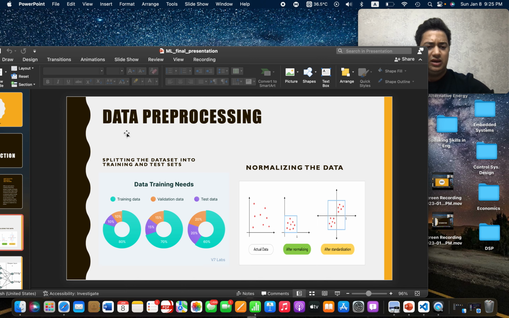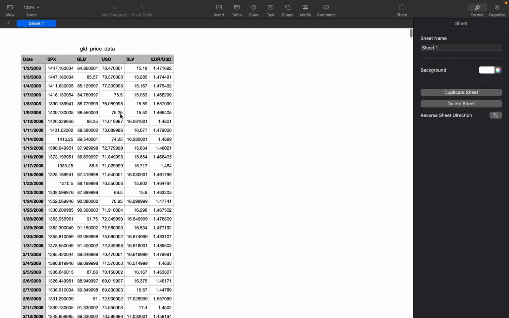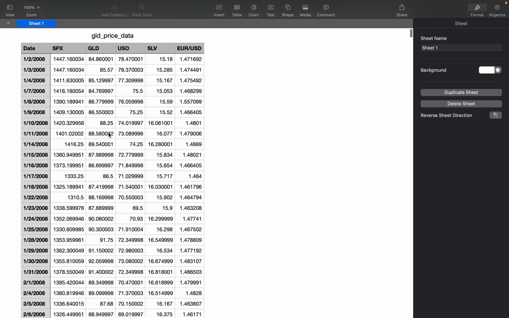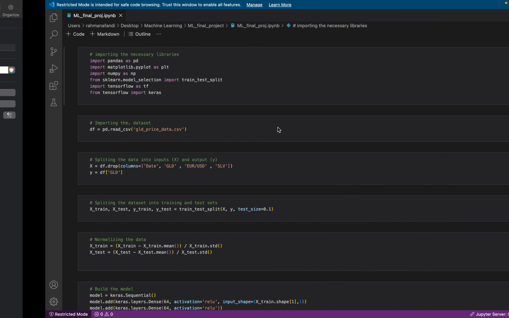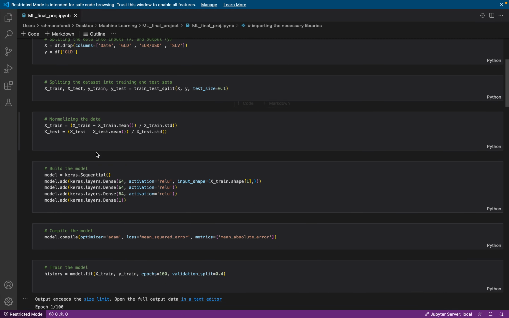My dataset had some interesting features such as gold and silver prices over 10 years. Also, it has the exchange rate between US dollars and euro, as well as the oil prices. After importing the dataset, we split it into test and training sets. And after that, the normalization of the data comes.